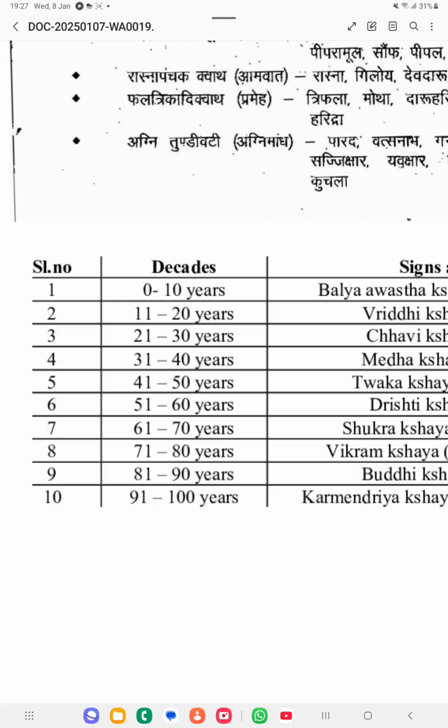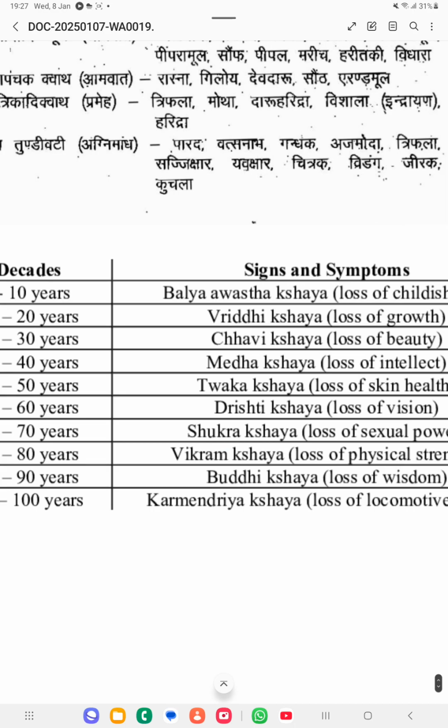So you can see 0 to 10 years. 0 to 10 years, that is in the Balya Avastha, Balya Kshaya. The loss of childishness you will be losing from 0 to 10 years.